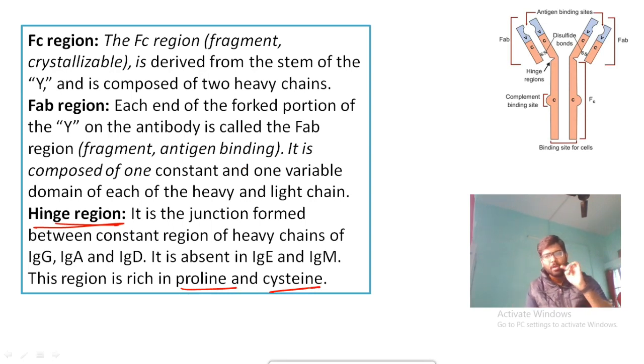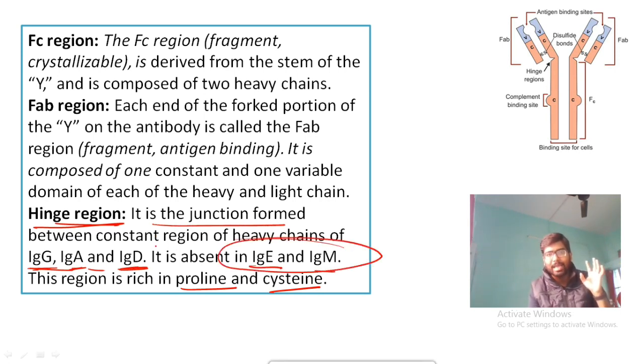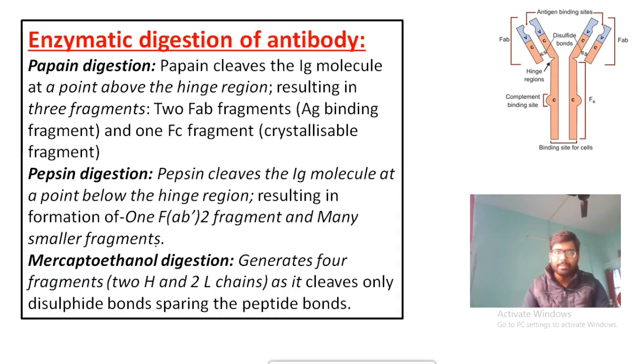And one more thing, all the antibodies do not have the hinge region, only GAD, that means IgG, IgA and IgD, they have the hinge region. Okay, IgE, IgM do not have the hinge region. आपको एग्जाम में पूछा जा सकता है. ठीक है, then coming to the enzymatic digestion of antibody.